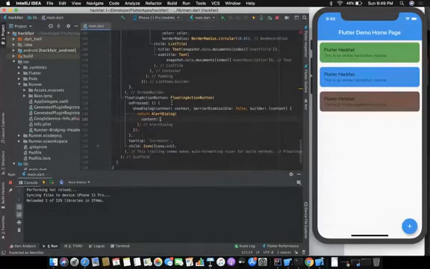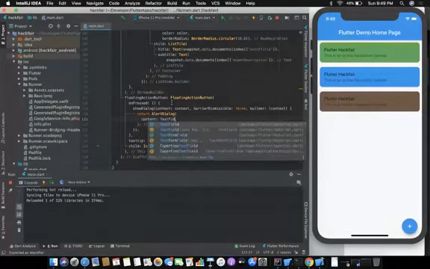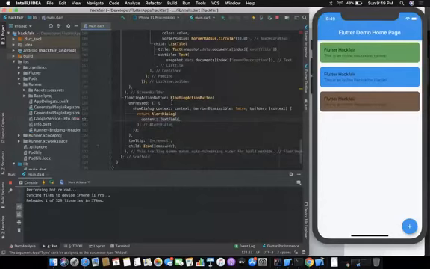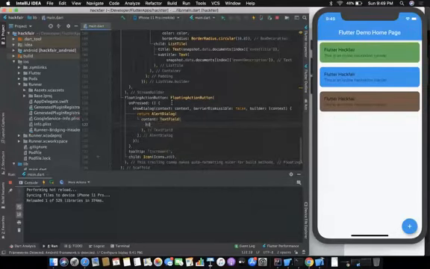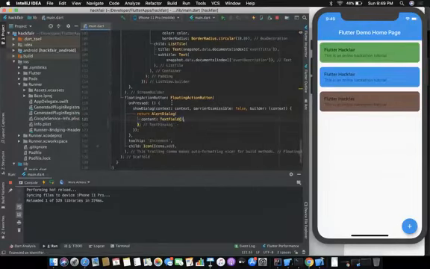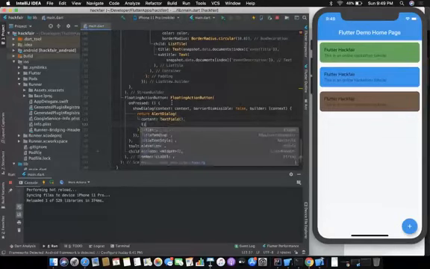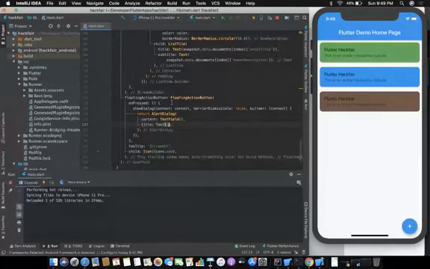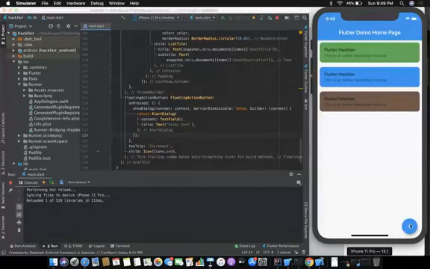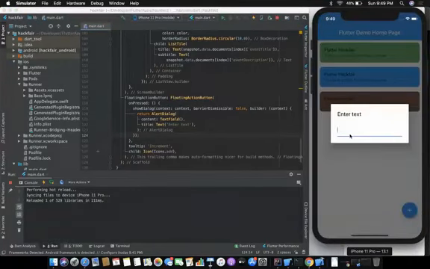Content, text field, and we have this text field in the content. Okay, fine. We'll just see how it will work. And we have title, text, we'll say enter text. Let's see if it works. Yeah, it says enter text. And when we click on it, we can write text in it.